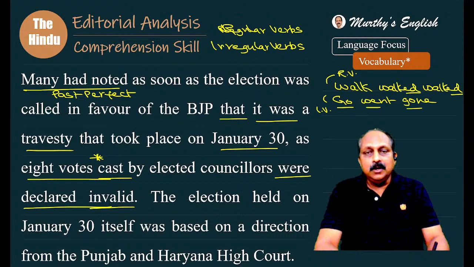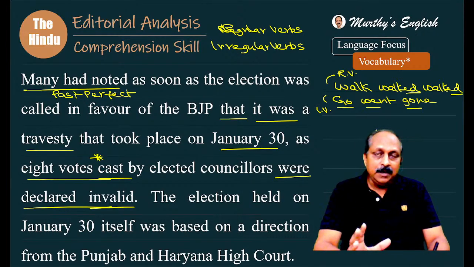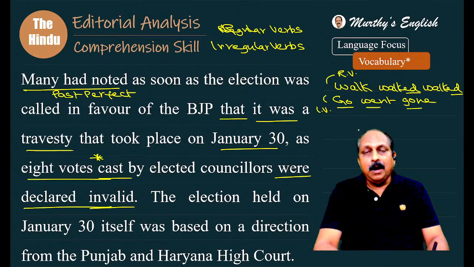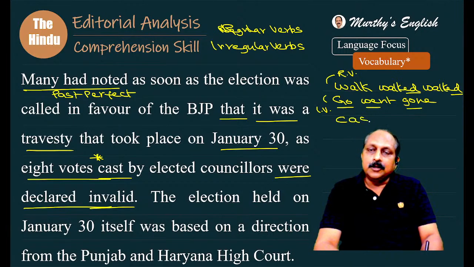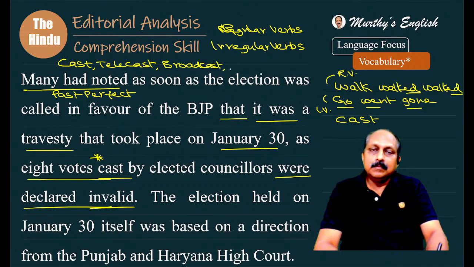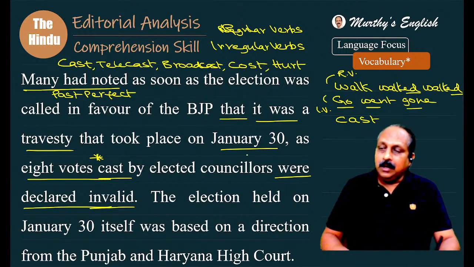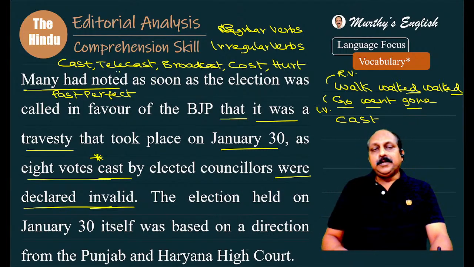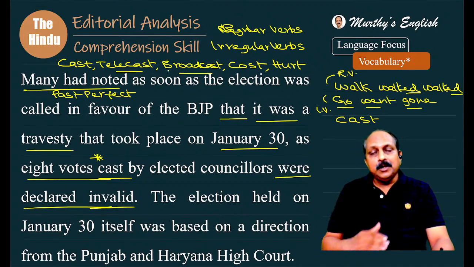And if you take verbs like cut, put, they have the same forms. We all know that. But from the exam point of view, you have to remember five. First one is cast. I will write here: cast, telecast, broadcast, cost, hurt. All the five are very important from the exam point of view. Especially telecast and broadcast, they go with common errors. A lot of people say the program was telecasted on BBC yesterday. Not correct. The program was telecast.